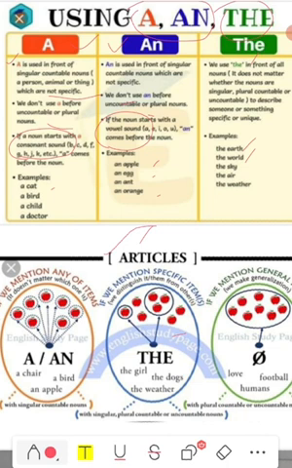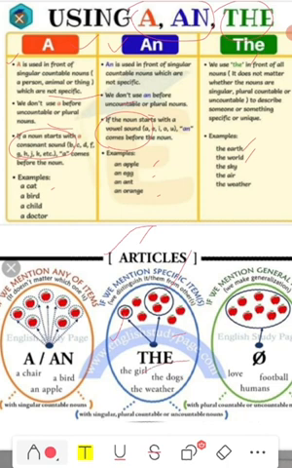Out of all these apples, they have circled one apple here and three over here. So among the group of apples, there is a specific apple I am talking about, or a specific group of apples. So this is the definite article.